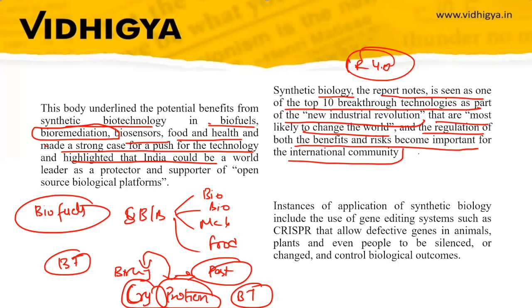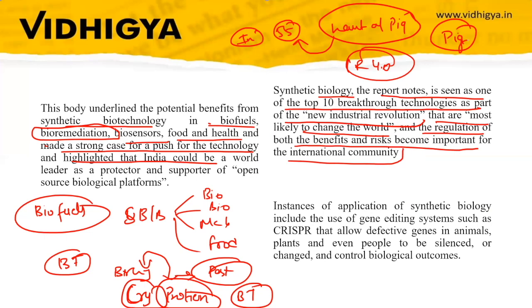So regarding the use of synthetic biology, I can also tell you one more example that you saw last month in the USA: in a man around 55, the heart of a pig was transplanted. When you give a pig's heart to a normal man, the body will reject it, thinking it is an external organism.